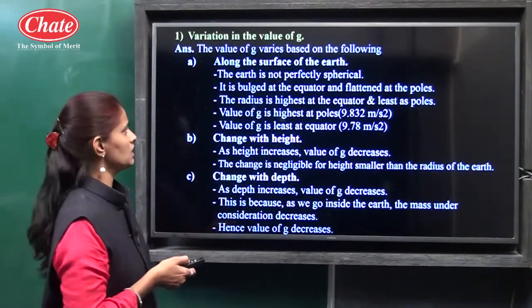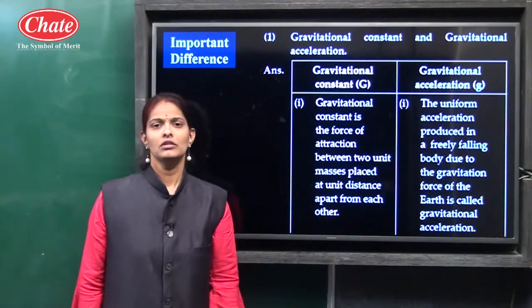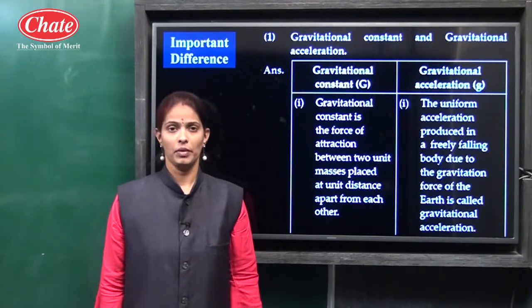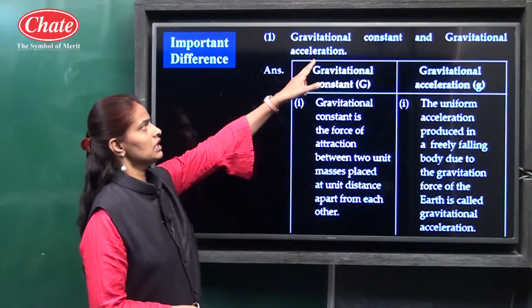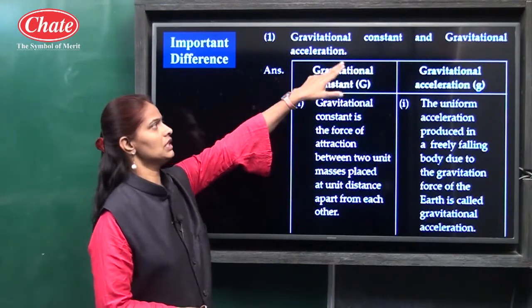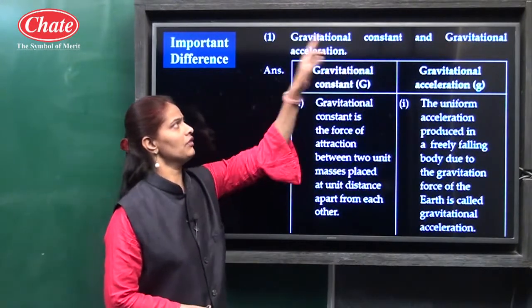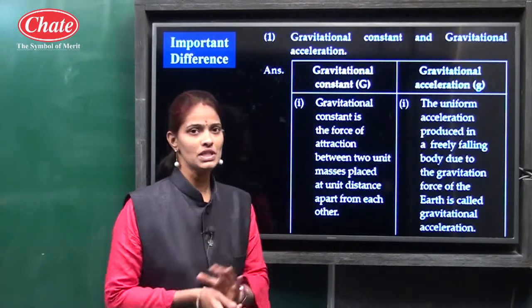So the next important question, for 2 marks, is difference between, that is, distinguish between gravitational constant and gravitational acceleration. See what is the difference between these two concepts.